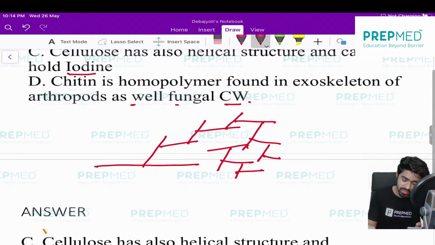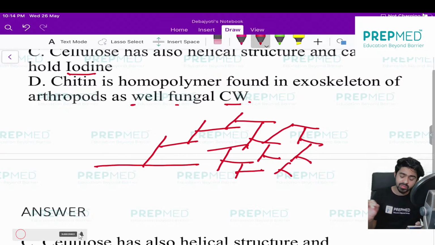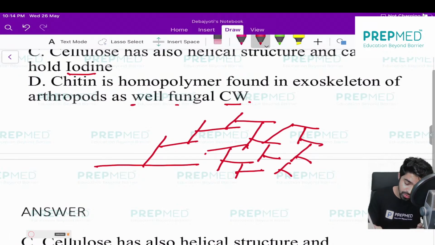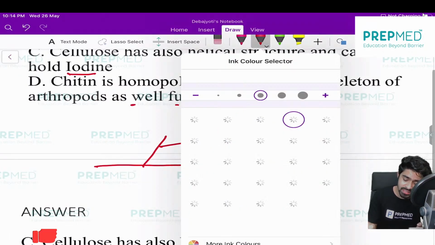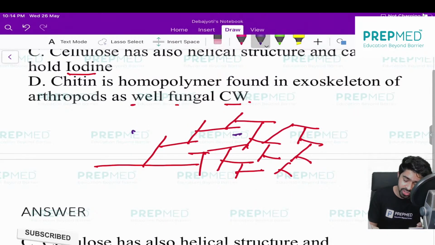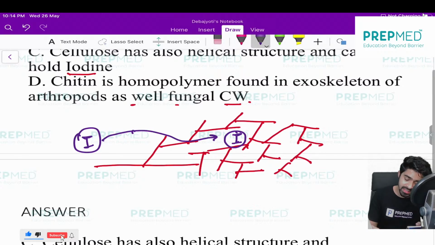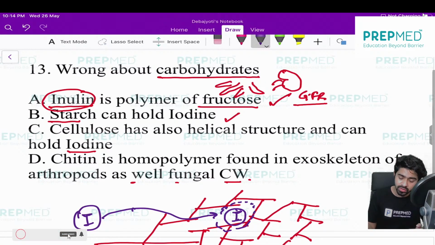Remember that starch is less branched and glycogen is highly branched. As they are branching, they can hold iodine in their branches, and that gives the characteristic violet color. Though iodine itself is brown, when trapped inside glycogen it gives a violet color. This is an absolutely right statement.